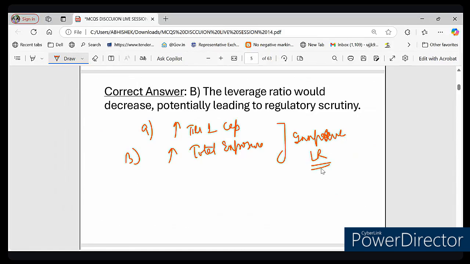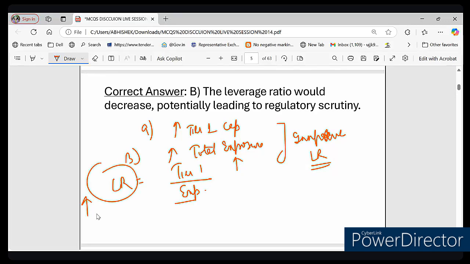Improve LR. How should banks improve LR? Should it increase tier 1 capital or should it increase total exposure? What do you think? Option A or option B? Option A. Yes, correct. Very good. Because the formula is quite simple. The leverage ratio formula says that in the numerator we write tier 1 capital, in the denominator we write exposure. So if we increase tier 1 capital, this LR will automatically increase, right?